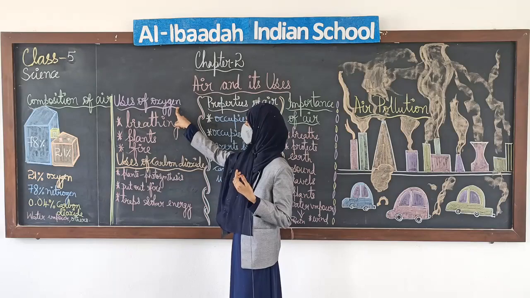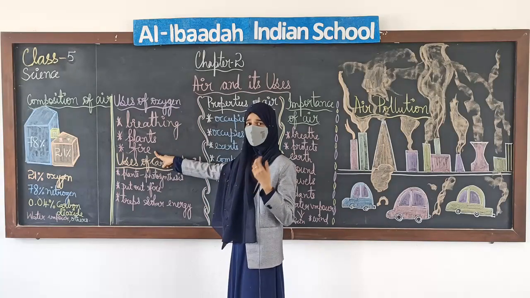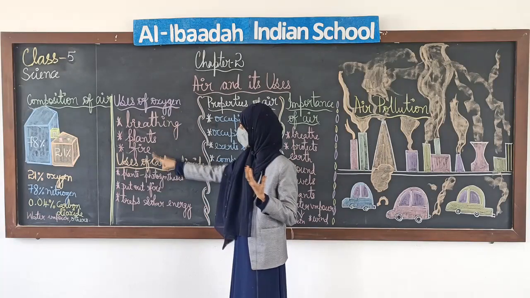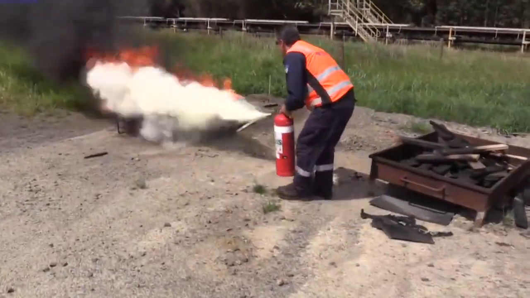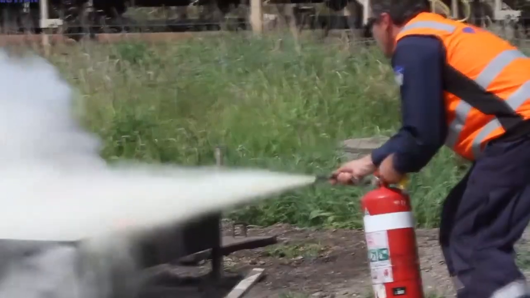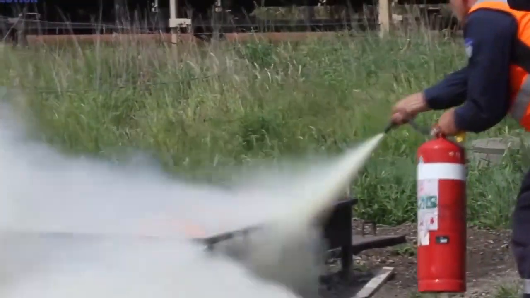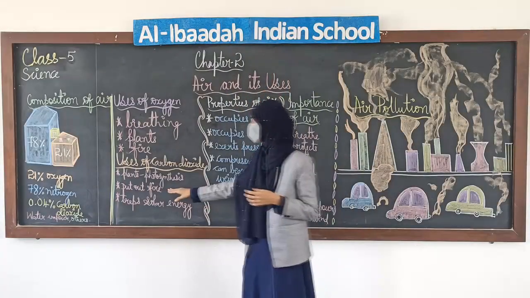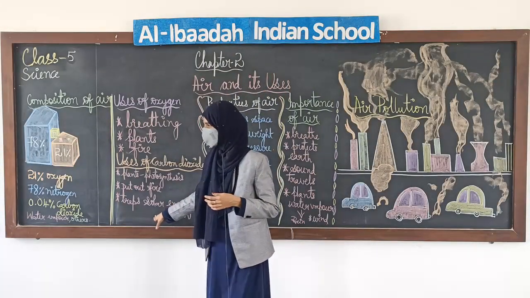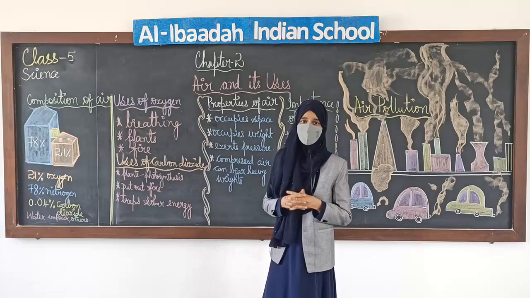And put out fire. See here, in the presence of oxygen, the fire is lit, we can burn fire, but in the presence of carbon dioxide, we can put out fire. Most of the fire extinguishers have carbon dioxide, okay, so that they can put out the fire. Next is it traps solar energy, okay.